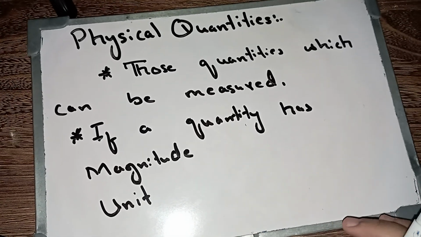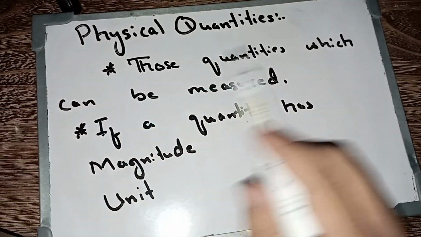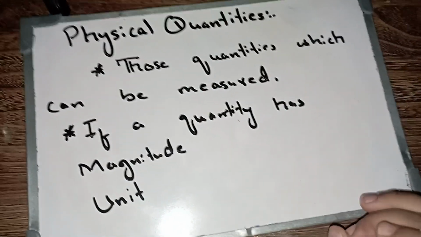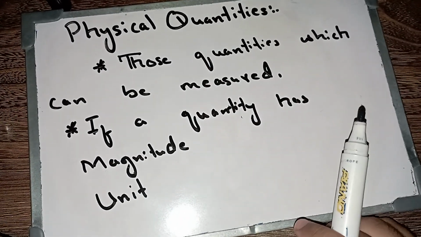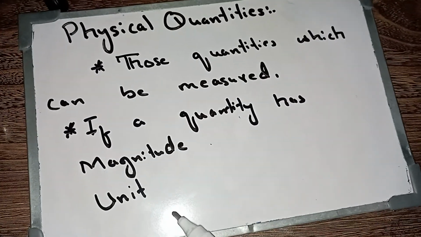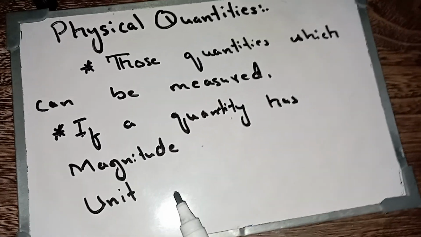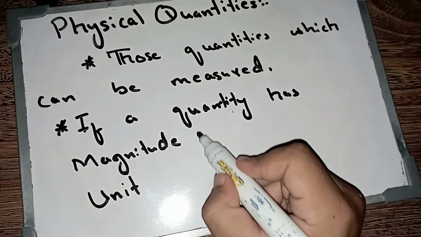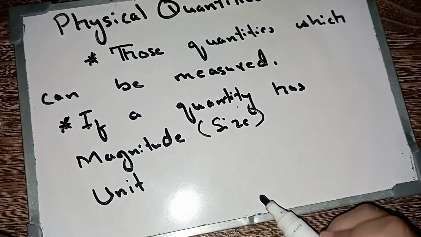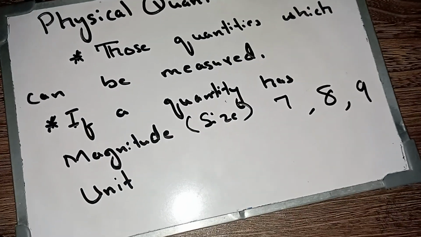Before understanding the whole concept of kinematics and dynamics, we first need to go through the physical quantities. Now the physical quantities are basically those quantities which can be measured. If a quantity has magnitude and a unit, that quantity can be measured. Now let me explain to you what basically the magnitude is. Magnitude is basically the size of an object. That size could be 7, 8, 9.